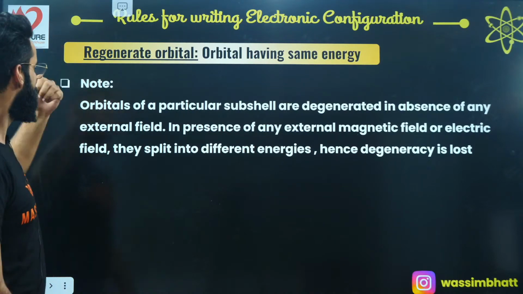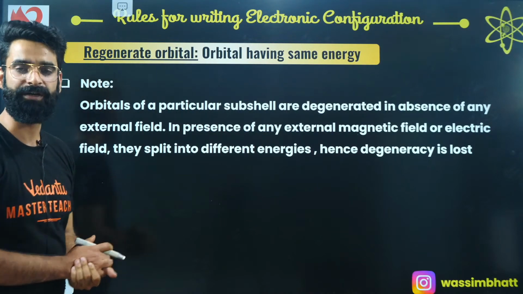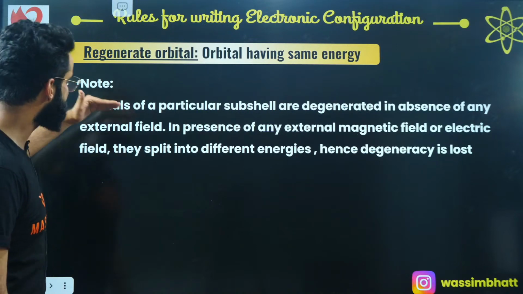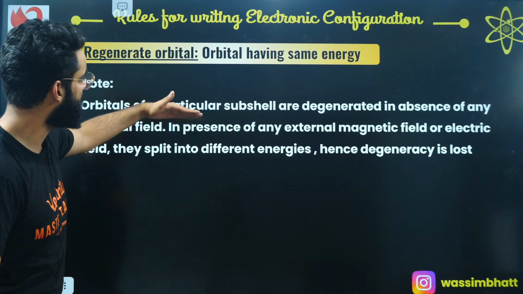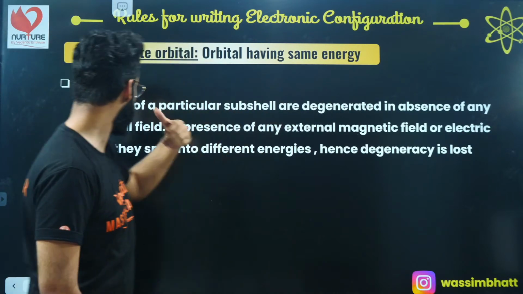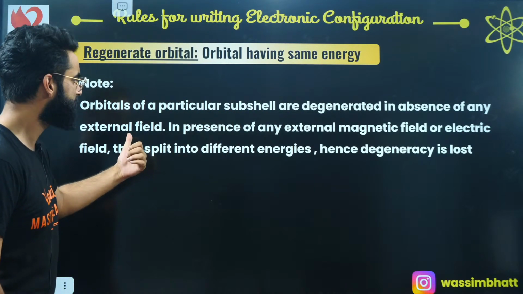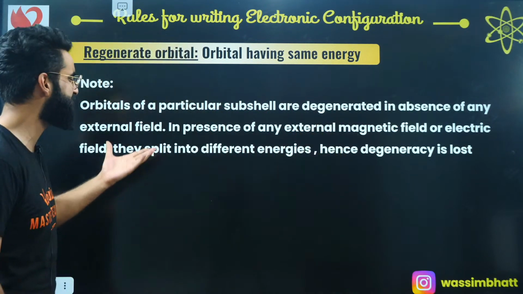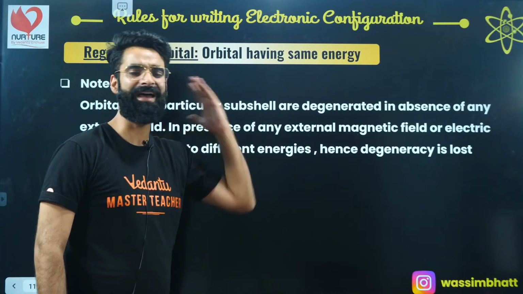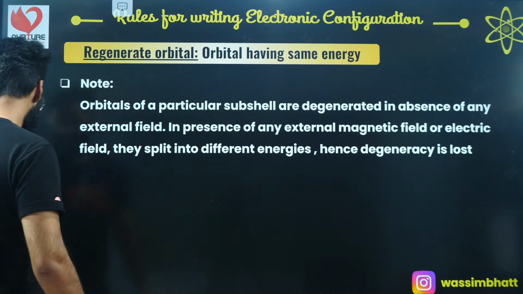So how do we define the degenerate orbitals in particular? Degenerate orbitals are the orbitals of a particular subshell. Or I can say orbitals of a particular subshell are degenerate in absence of an external field. In presence of an external magnetic field or electric field, they split into different energies, hence degeneracy is lost. See what it means exactly.